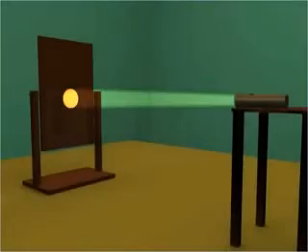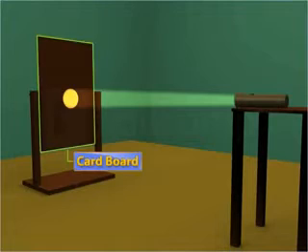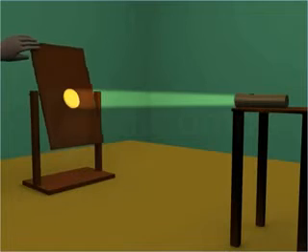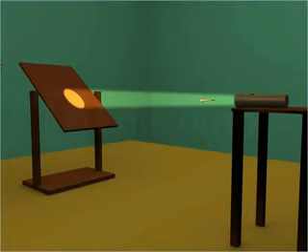Look at the light coming from the torch, which is falling on a piece of cardboard which is placed in front of the torch. You will notice that torchlight falling on a straight surface is bright and covers a smaller area. Now if you place the cardboard in little slanting position, you will notice that the torchlight falling on the slanted surface is less bright and covers a larger area.